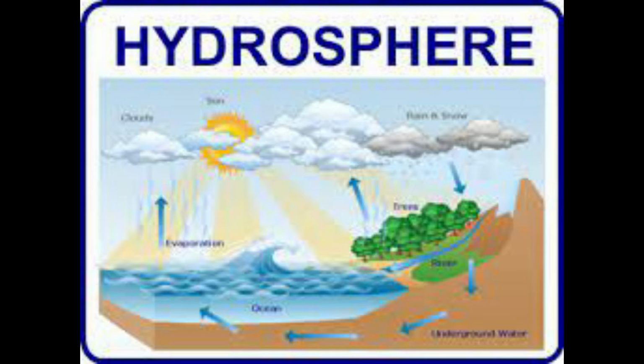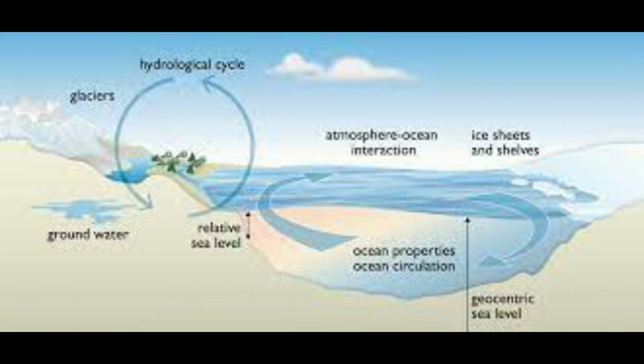In hydrosphere, the oceans of the world cover 71% of the earth's surface. When we see the total surface area on the globe, the hydrosphere covers approximately 362 million square kilometers, and that is why the earth is called the blue planet. Now children, the hydrosphere consists of water in all its forms, meaning oceans, rivers, lakes, seas and other water bodies.